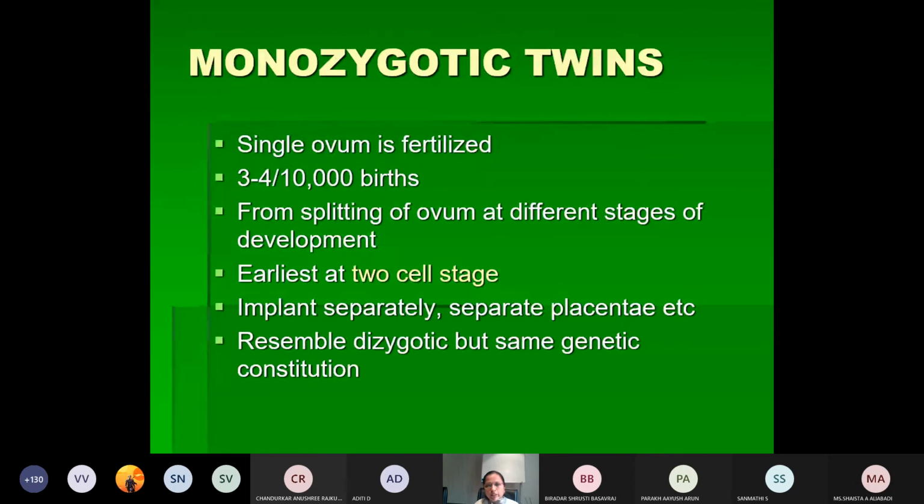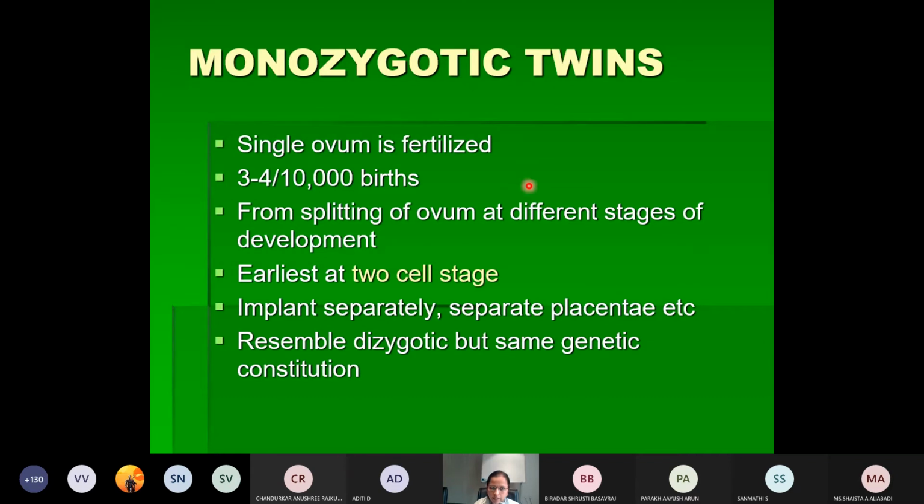Then you have something called monozygotic twinning. So what is this monozygotic? Here only a single ovum will be fertilized. The defect is lying in the early stages of development. So here a single ovum is fertilized by a single sperm. These twins are identical.